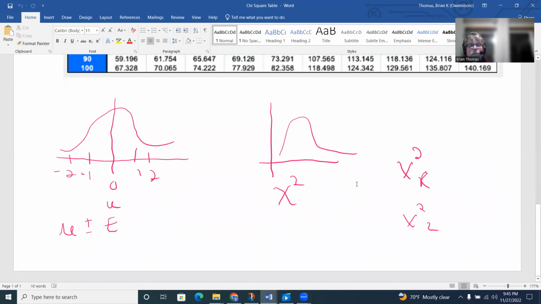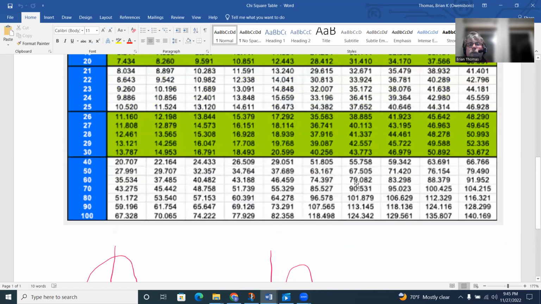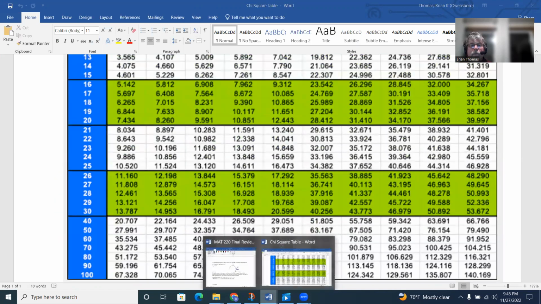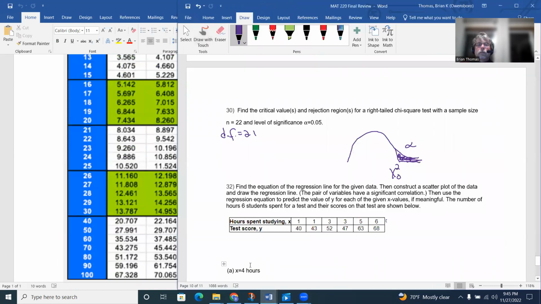So 32.671 would be our critical value here.